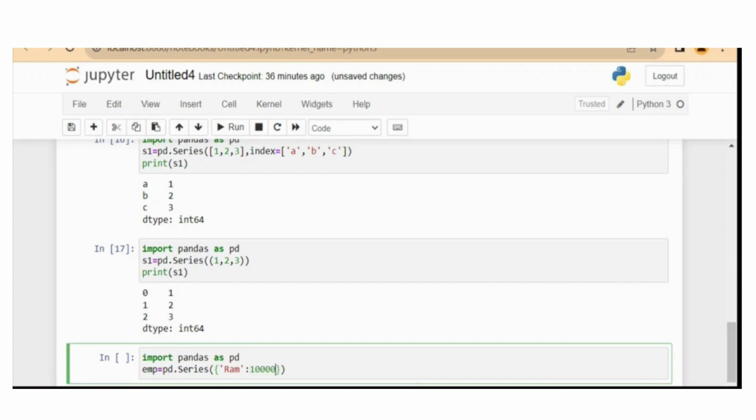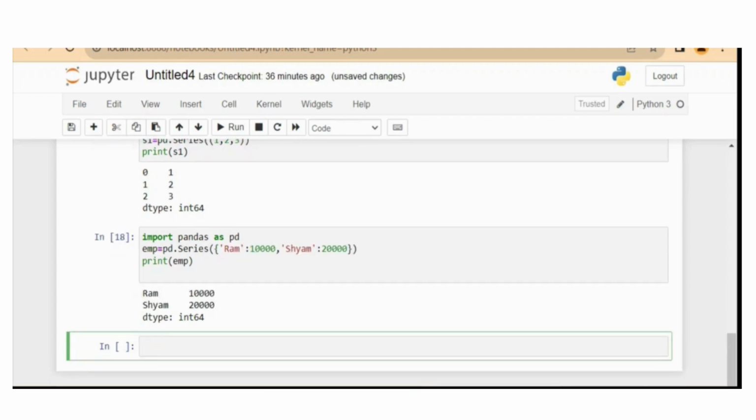This is the key and their salary is the value. Ram and Shyam are the two employees whose salary is specified in this dictionary as values. Now I will print the emp series. So you can see Ram and Shyam are the keys and they are displayed as the index and their salaries are displayed as values. So this is one example of creating a series from a dictionary.